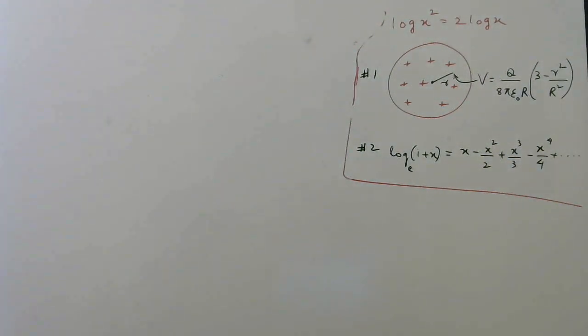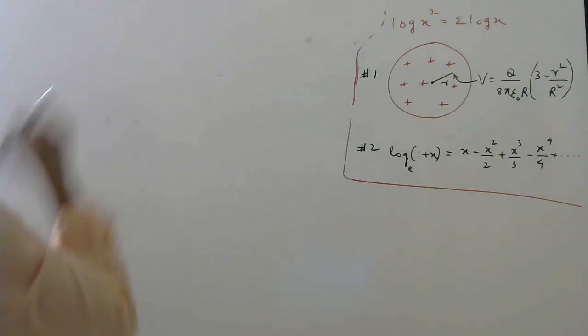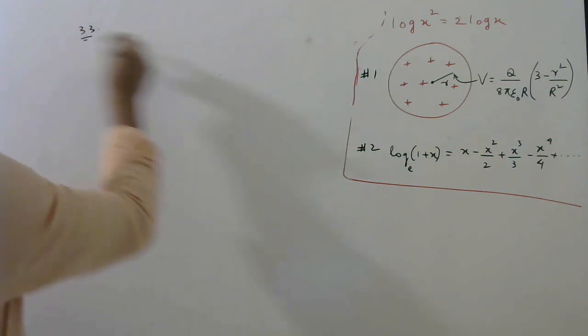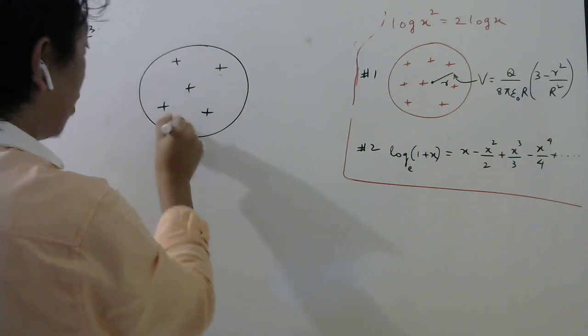Okay, now let us see the next question. Question number 33. A solid sphere of radius capital R is charged uniformly. Solid sphere is there which is charged uniformly. Solid sphere, okay, not shell.